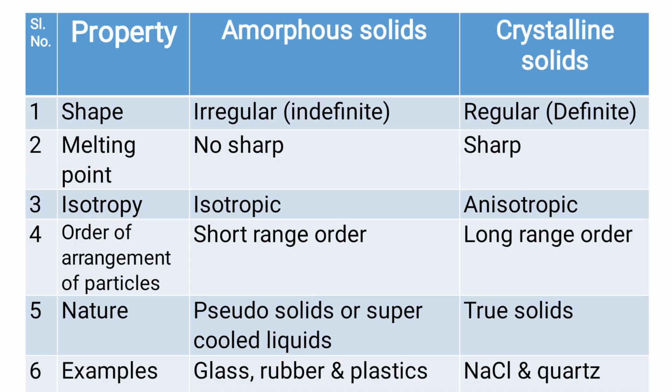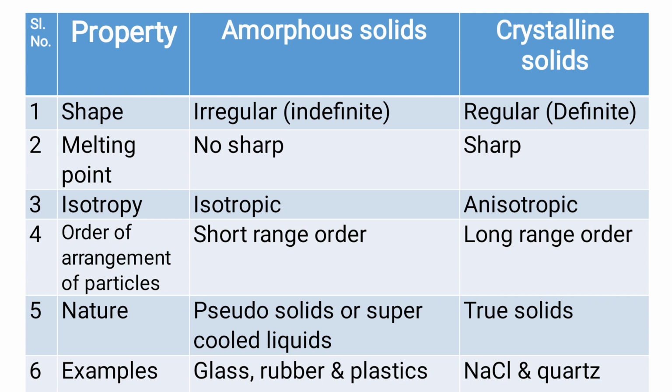Let us discuss the differences between amorphous solids and crystalline solids. Amorphous solids have irregular or indefinite shape, but the crystalline solids have regular or definite shape. Amorphous solids have no sharp melting point, but the crystalline solids have sharp melting point. Amorphous solids are isotropic in nature, but the crystalline solids are anisotropic in nature. Amorphous solids have short range order, but the crystalline solids have long range order.